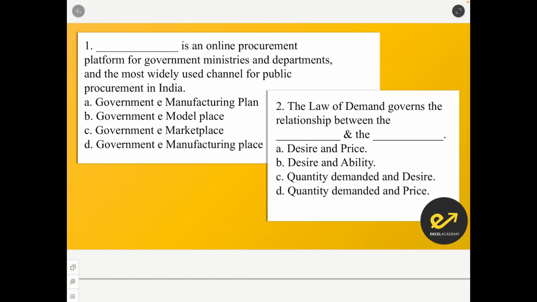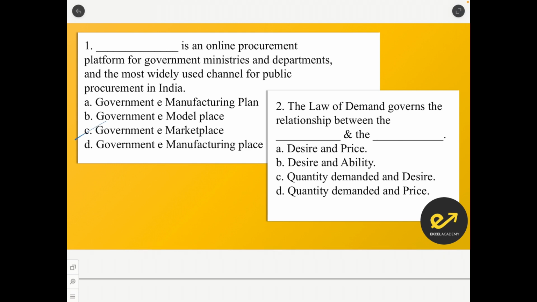Dash is an online procurement platform for government ministries and departments and the most widely used channel for public procurement in India. Again, this is a memory based question, so there is nothing much to explain. You just have to remember this, and the answer for this is government eMarketplace.